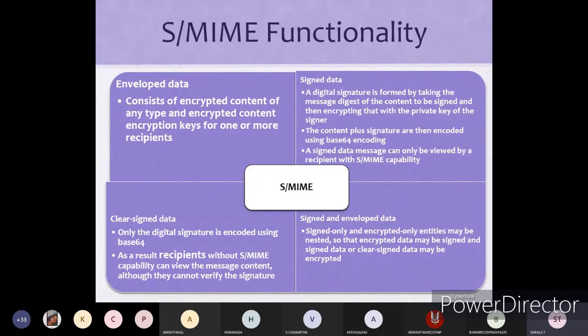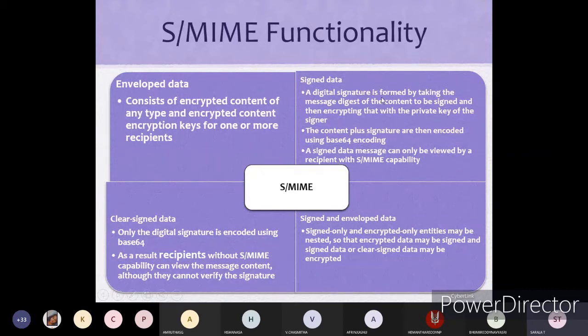Next is signed data. A digital signature is formed by taking a message digest of the content to be signed and then encrypting that with the private key of the signer. The content plus signature are then encoded using base 64 encoding. A signed data message can only be viewed by a recipient with S/MIME capability.